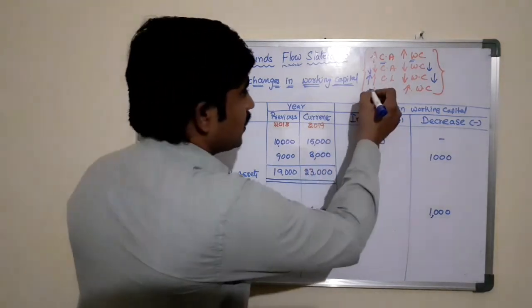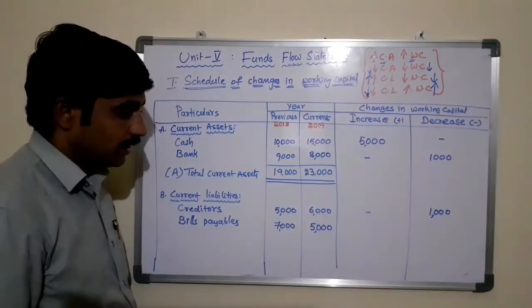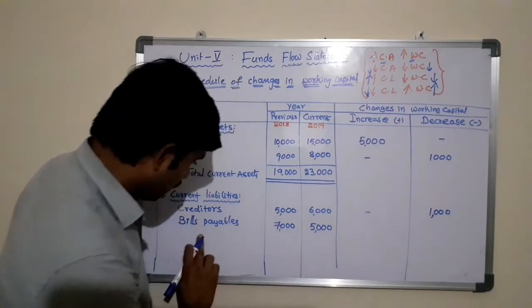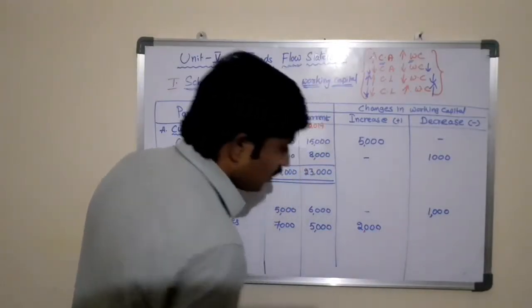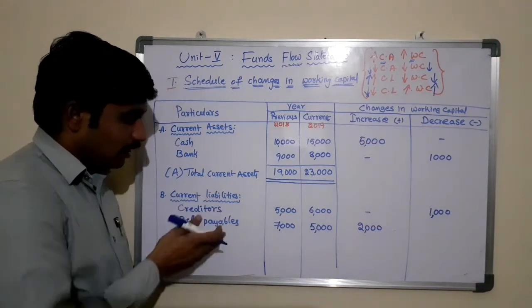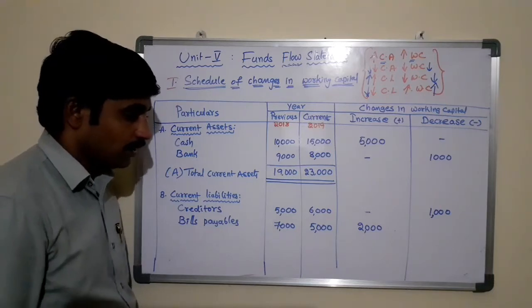So when there is a decrease in current liability, there should be an increase in working capital. Here, when there is a decrease in current liability, there is an increase in changes in working capital. So this is the way the current liabilities will be treated in the statement of changes in working capital.